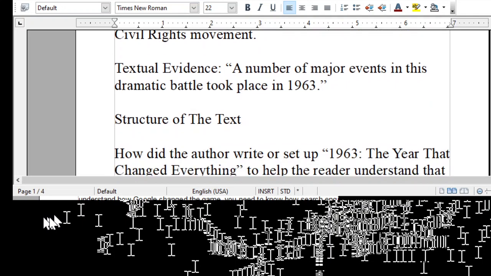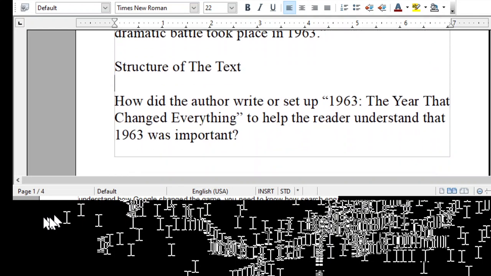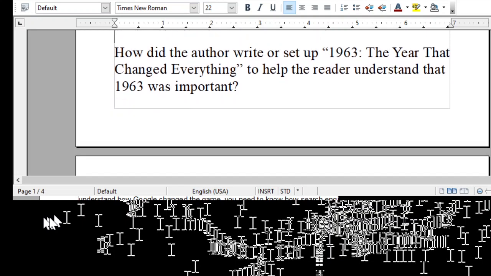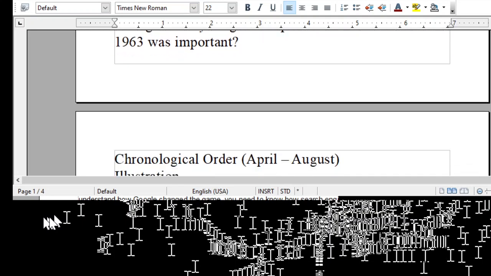So these are the answers that I was looking for. I only needed 3 specific ways that the author used to let you, the reader, know that 1963 was really important.